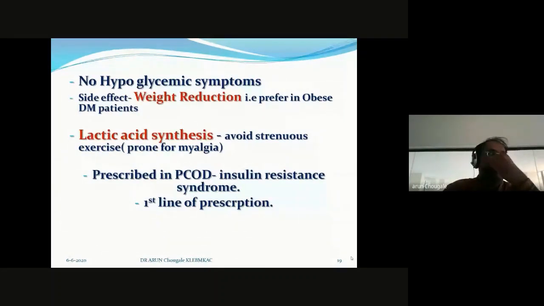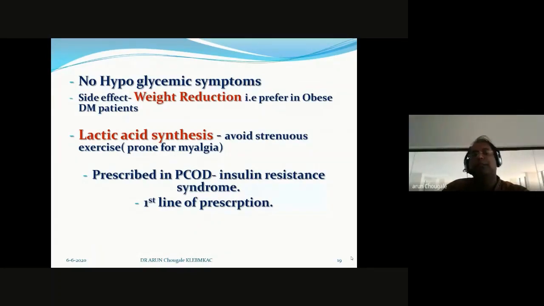Now, what is the speciality of metformin? It never shows any hypoglycemic symptoms. That's why, if the patient is on metformin, there is no need to suggest that the patient keep sugar pills or chocolates or biscuits in their pockets. There is no need of such advice to the patient, because if he is simply on metformin, no need.